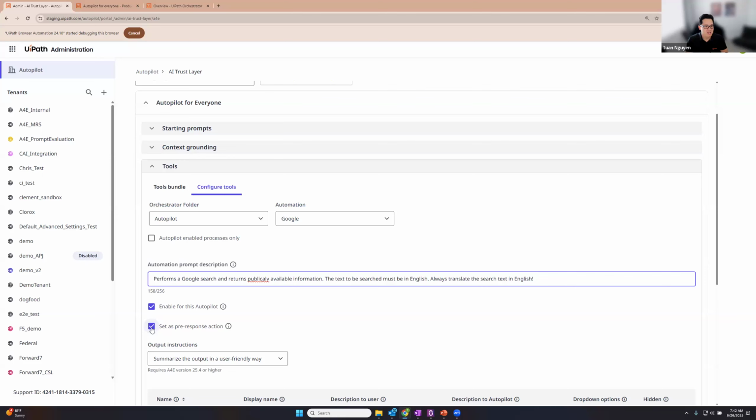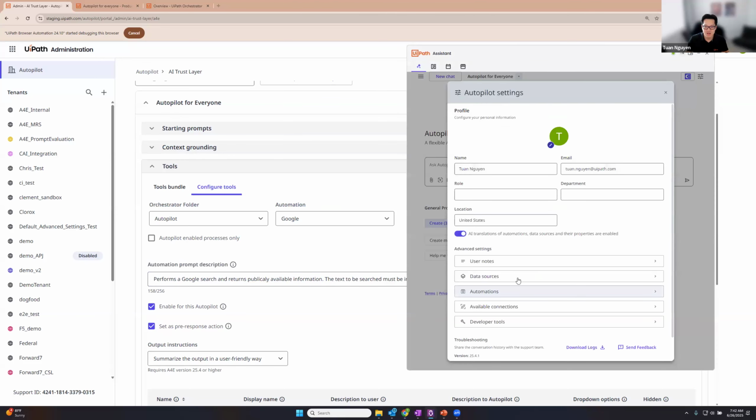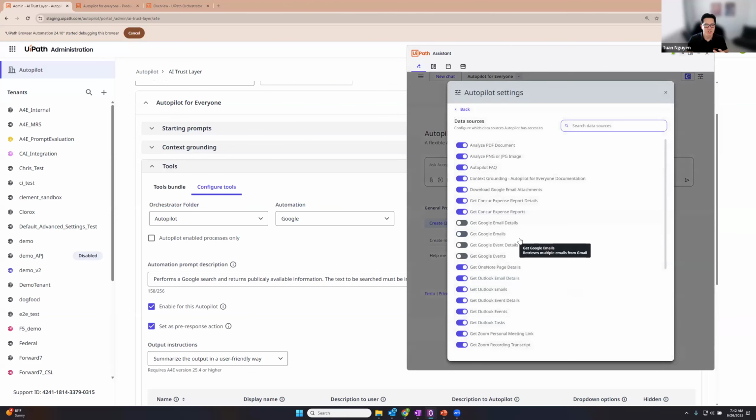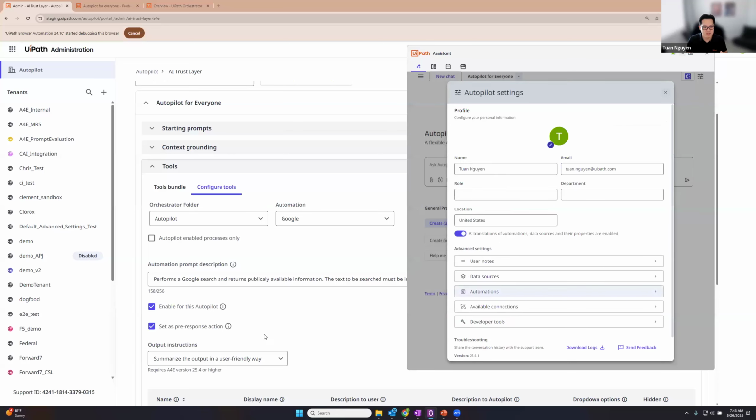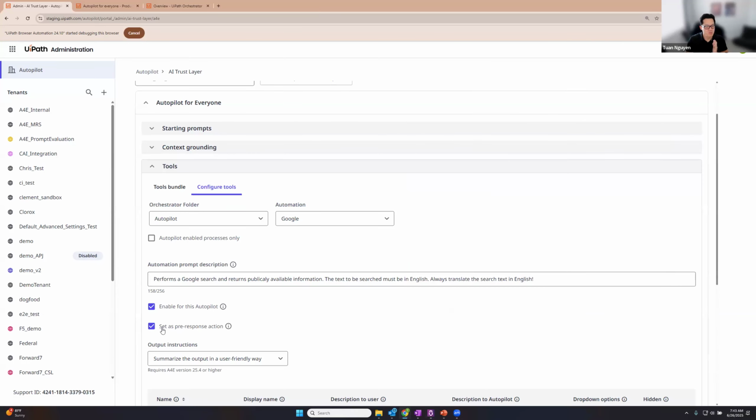If you want to make it a data source, so again, we had two different sections, data sources are automations that are run automatically, and then the response is generated, or an automation that is displayed to the user, confirmed and run explicitly by the user. That's controlled by this toggle right here. So if you set something as pre-response, it will run before Autopilot responds, and then the response will be generated based upon its outputs.